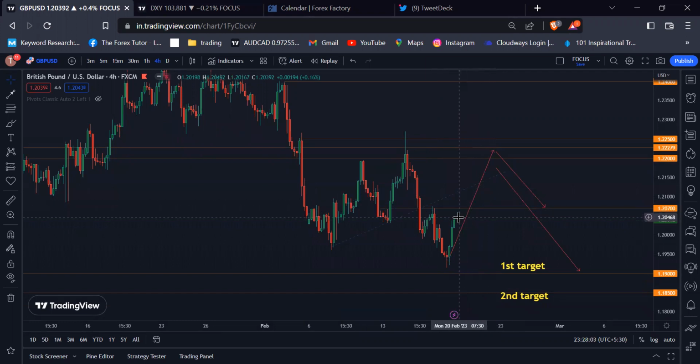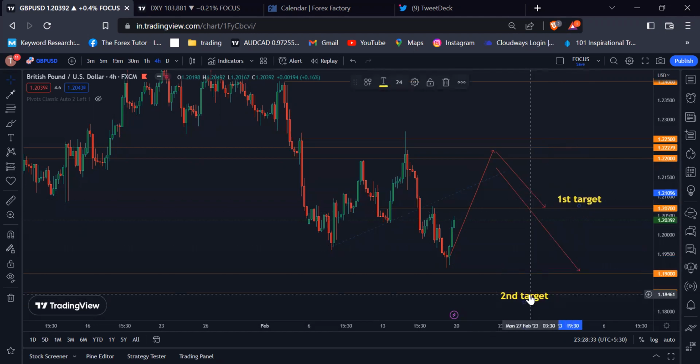So because of the US dollar strength, we see some deep pullback around the 1.220 psychological level. Then if you see some clear rejection candle, you can engage this trade and your first target should be the 1.20700 psychological level and second target should be the 1.1900 psychological level. This is your first target and this is your second target, and 1.1850 psychological level is your third target.